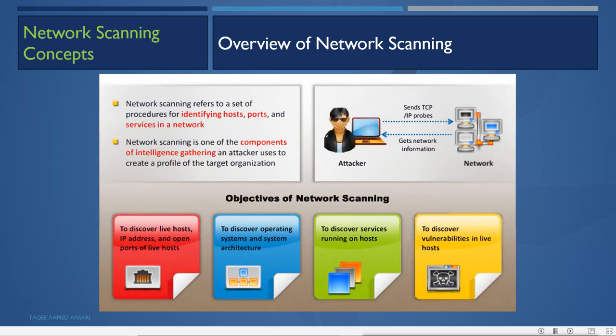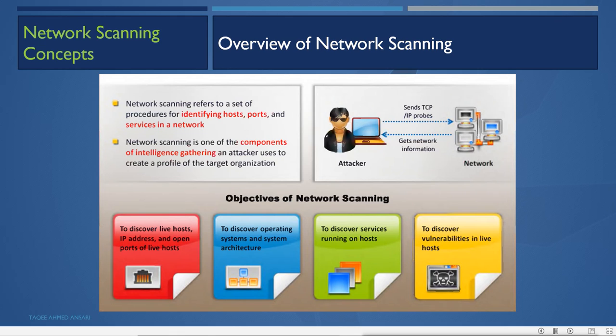Now in this phase we'll go into more detail. The objective of scanning is to discover the live hosts, IP addresses and open ports of live hosts. That means we look at the range we have found and see what exact range they are using. We want to check how many hosts are live there, and what the IP addresses of those hosts are, so that we can plan our attack on them.